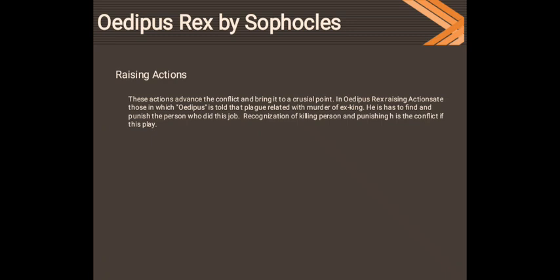In Oedipus Rex, the plague is related to the murder of the ex-king Laius, and it is the duty of Oedipus, as expected by the others and by the audience, to find the murderer of the ex-king and punish him. And Oedipus, being a responsible man, takes up his duty and finds the truth.